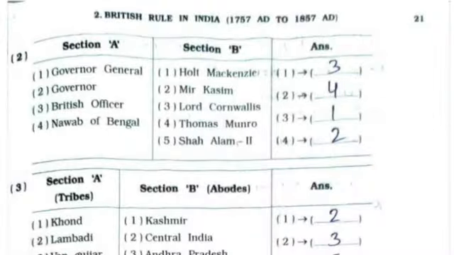Now second part of match the following. First one, Governor General. It's option number 3, Lord Cornwallis. Second, Governor. It's option number 4, Thomas Munro. Third, British officer. It's option number 1, Holt Mackenzie. Fourth, Nawab of Bengal. It's option number 2, Mir Qasim.